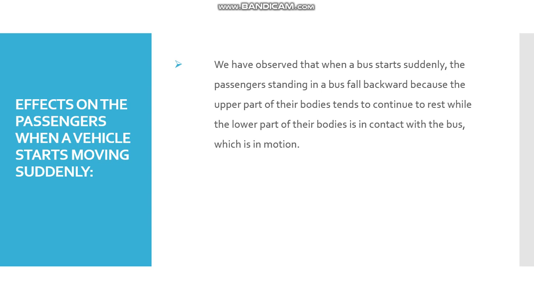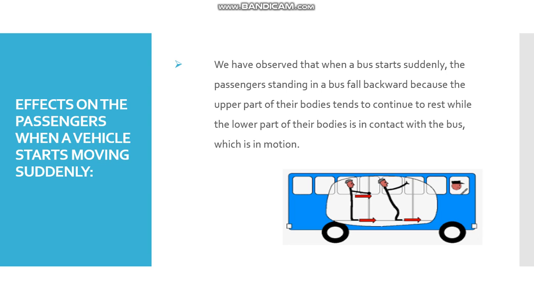You have experienced that, for example, if you are standing, here is a figure, like this, and you are at rest, and suddenly the car starts, you fall backward. Why do they fall backward?